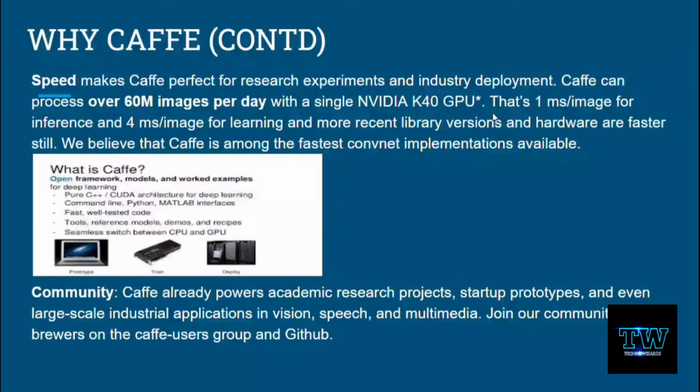So generally, comparing CPU and GPU, if we use GPU, Caffe works well with it.